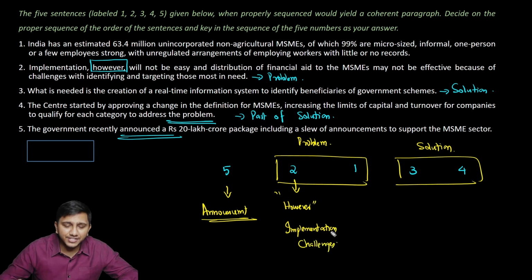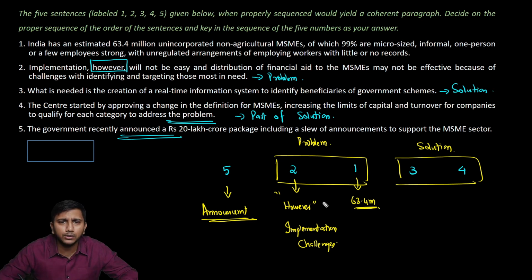Why will there be a challenge? And what is the challenge given here? Challenge with identifying and targeting those most in need. Now, why would that be a problem? Because there are 63.4 million unregistered MSMEs. So those two speak about the problem, and why that is a problem. 3 says what is needed is the creation. So it outlines the solution.